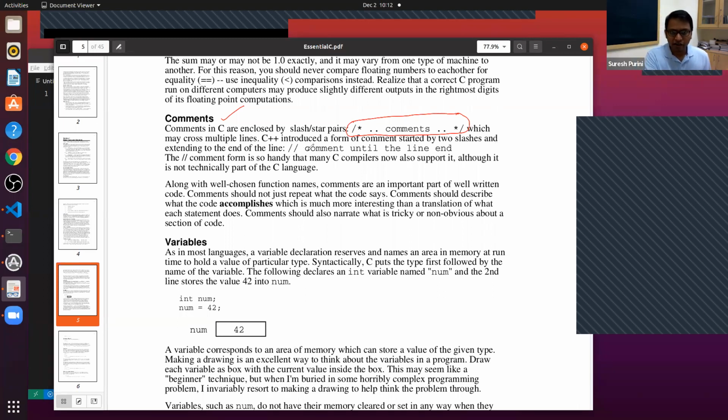And then single line comment. So these two ideas that we have seen again in last class. Single line comment and multi-line comment.